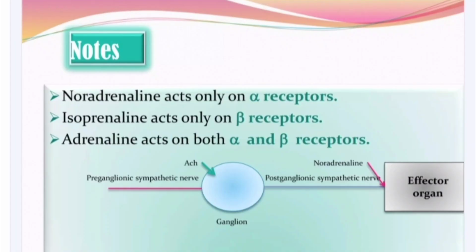And now at last we will talk about some key notes, like noradrenaline acts only on the alpha receptors, isoprenaline acts only on the beta receptors, and adrenaline acts on both alpha and beta receptors.